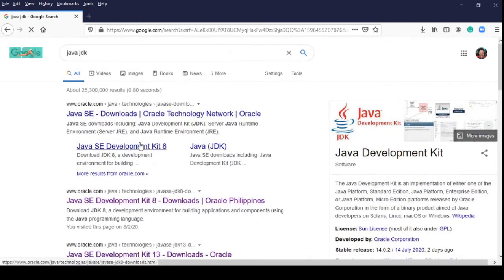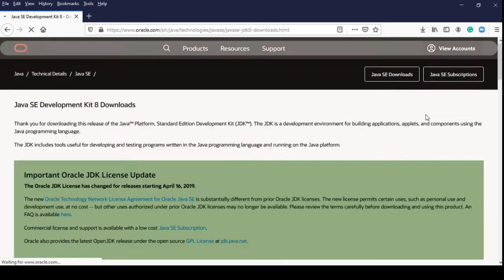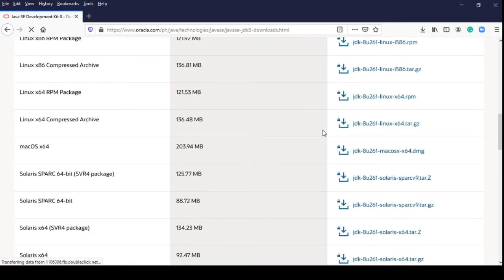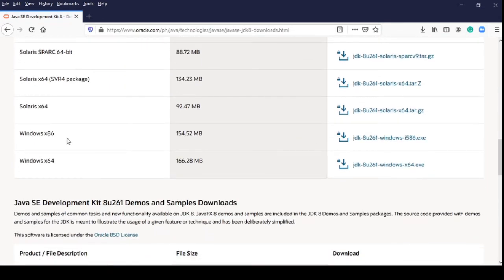www.oracle.com website where you can choose what type of operating system your computer has. If your system is a 32-bit, then choose Windows x86, and if your system is a 64-bit, then choose Windows x64. Click the download button that corresponds to the type of your computer system.